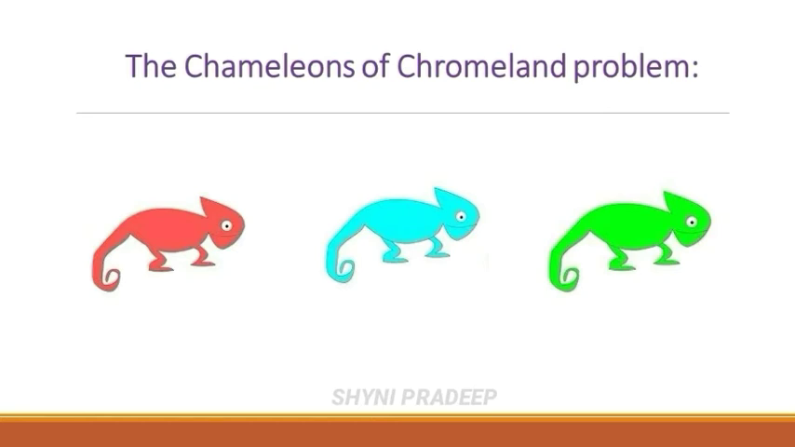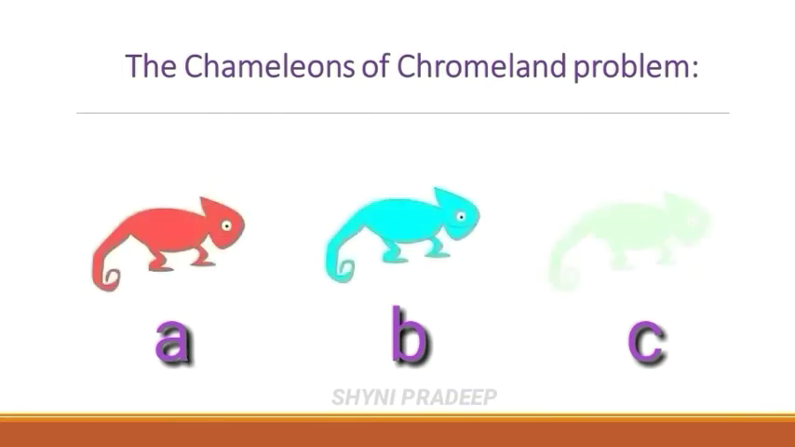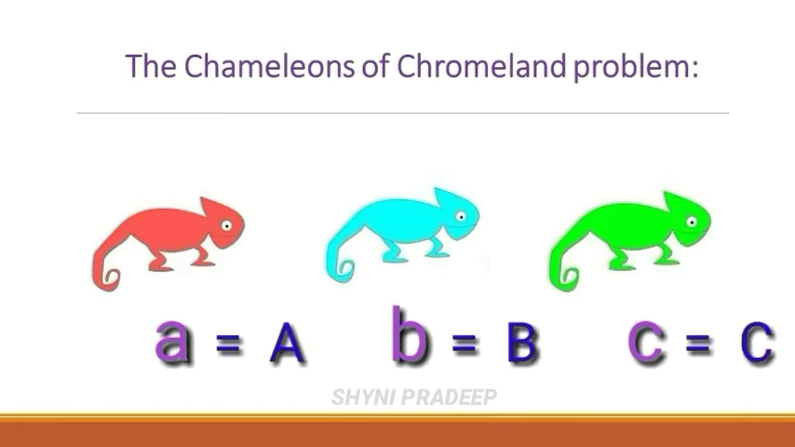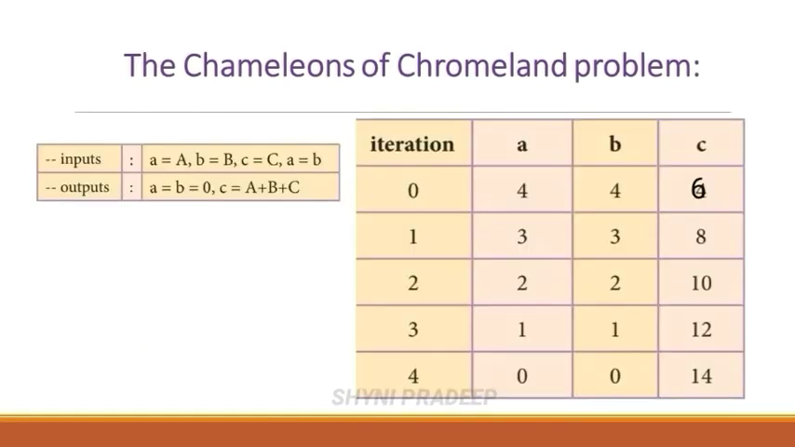Now let us take the number of chameleons of each type by variables A, B, C. A means red, B means blue, C means green. A is the red type of chameleons, B is the blue type and C is the green type. Next, give the initial values to those variables. So the initial values are capital A, capital B, capital C. So the input property is A is equal to A, B is equal to B, C is equal to C.